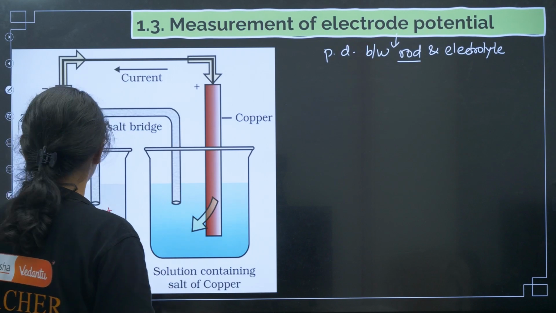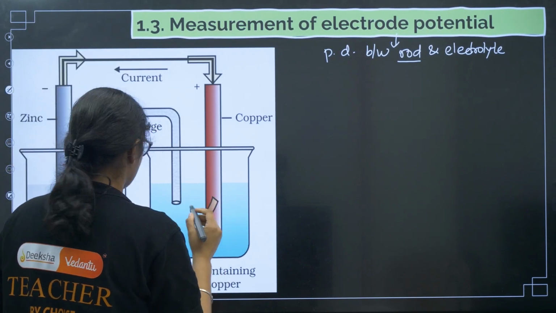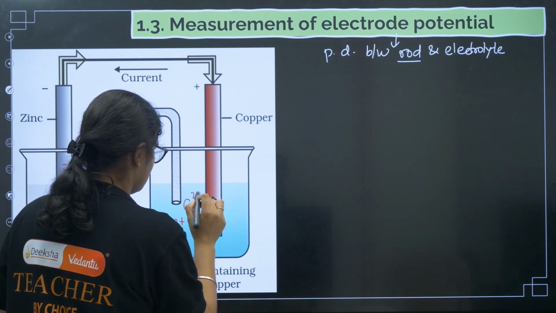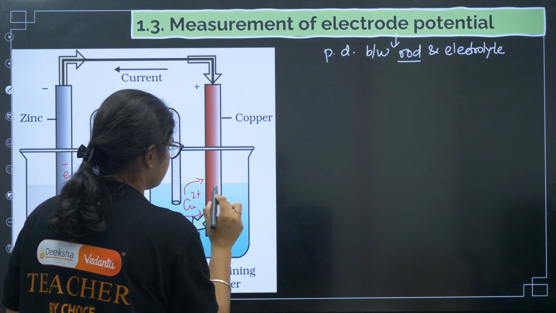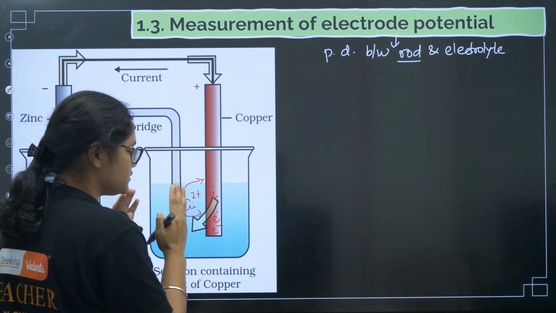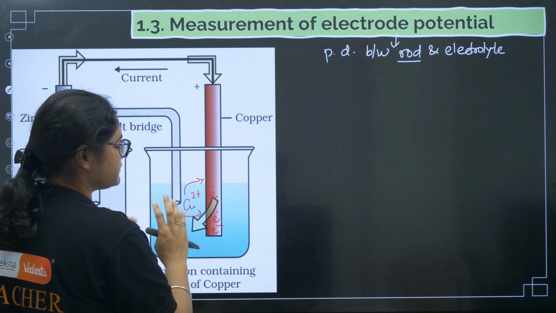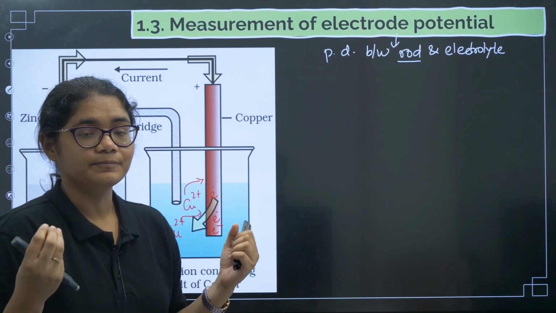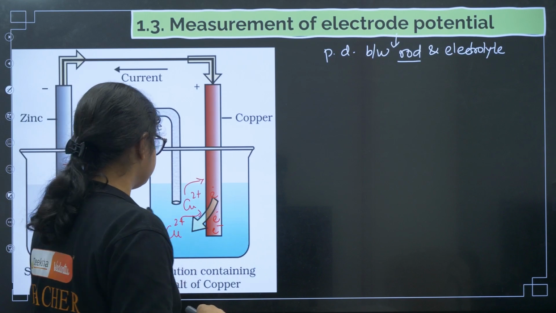Now if you see this side, what happens? You have Cu2+ on this side, right? So these Cu2+ ions are going and depositing, and here we have electrons, right? So that's a charge difference here also. Because of this charge difference, a potential difference is generated, and that is called your electrode potential, right?